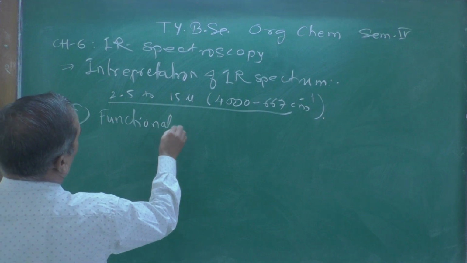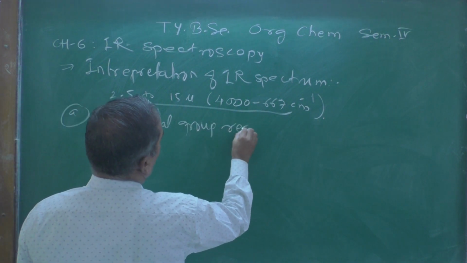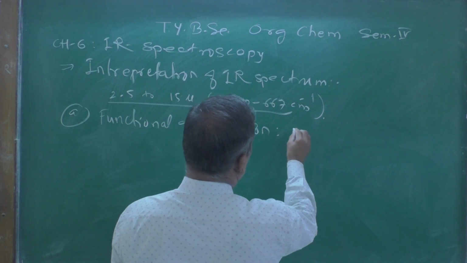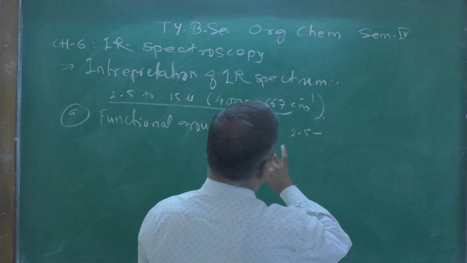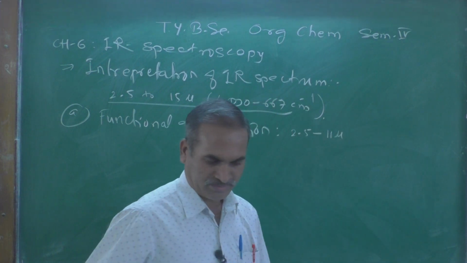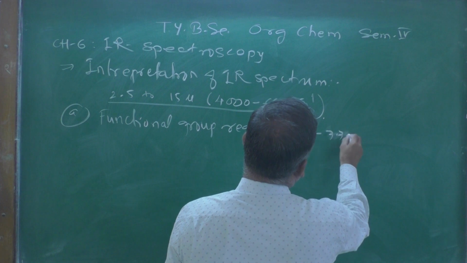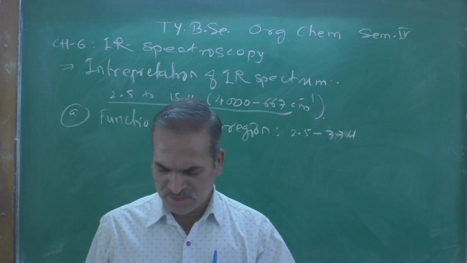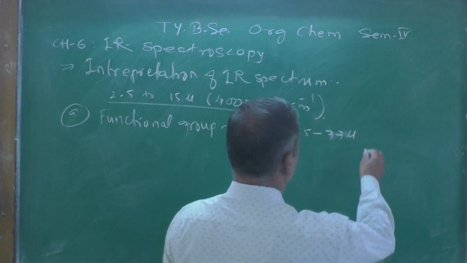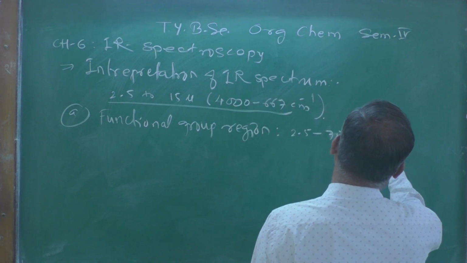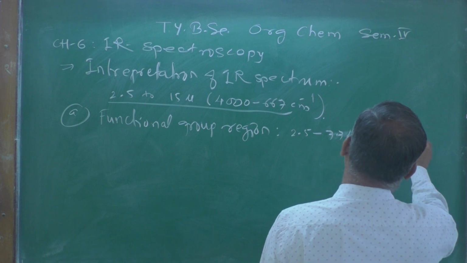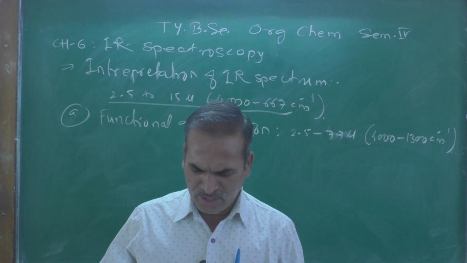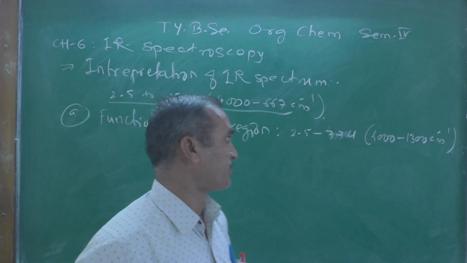This is the region between 2.5 and 7.7 micron, or in terms of frequency, around 4000 to 1300 per centimeter, and it is very useful for organic chemists.